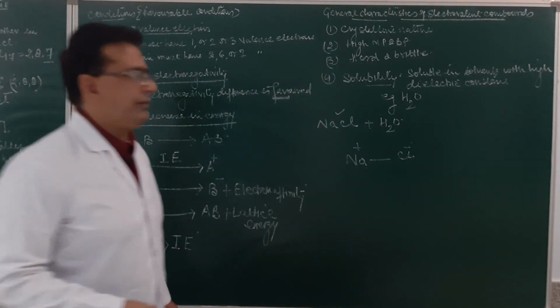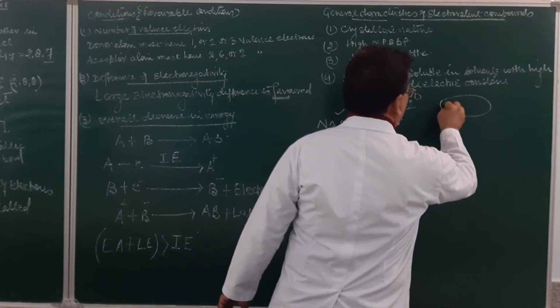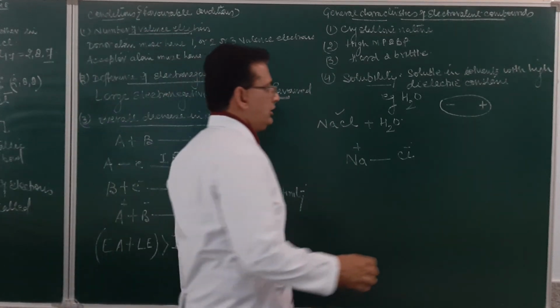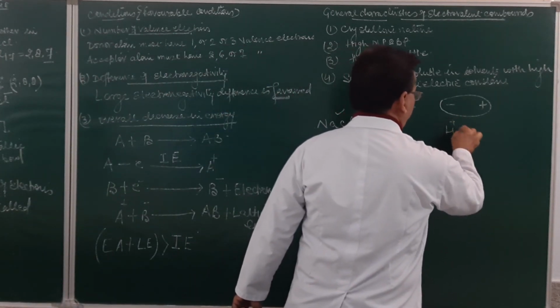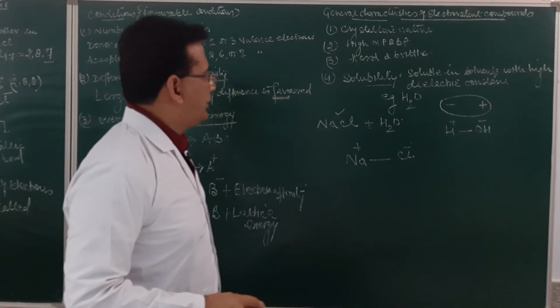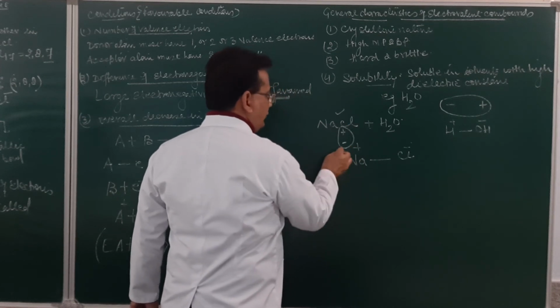Water has a positive pole as well as a negative pole, and its formula can be written as H positive, OH negative. The water molecule creates an opposite dipole to this. This will be negative, this will be positive. This is the water molecule.